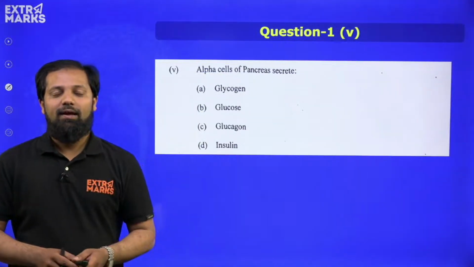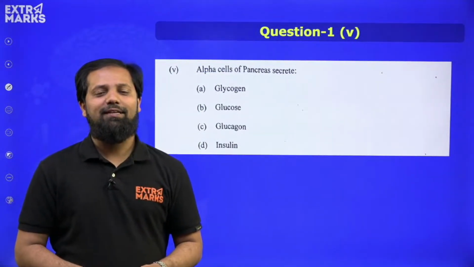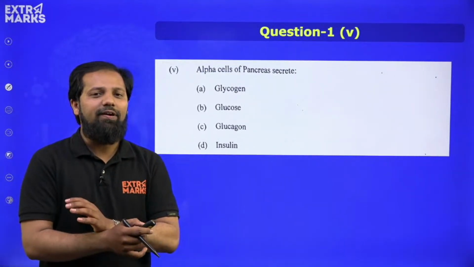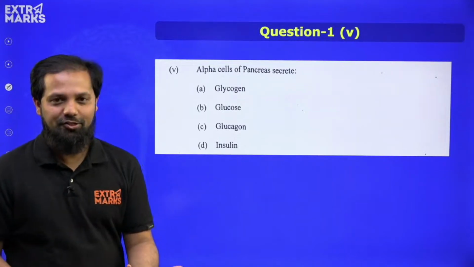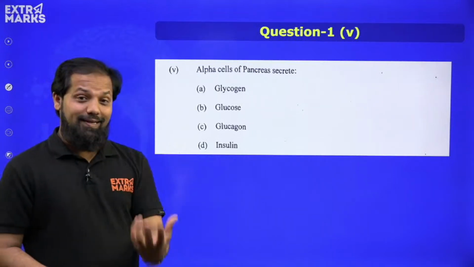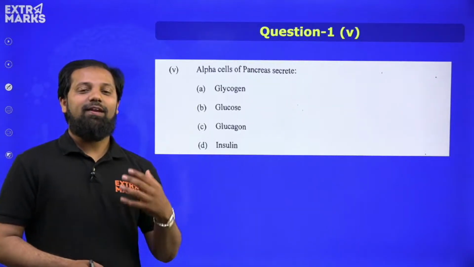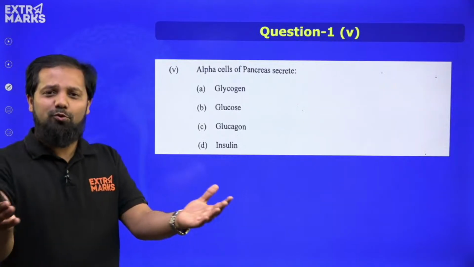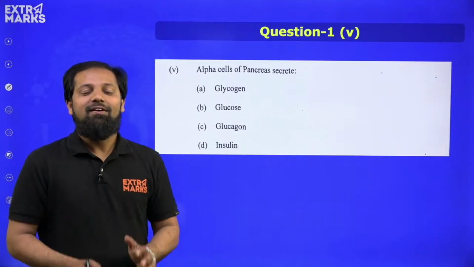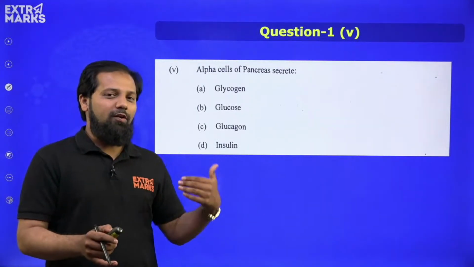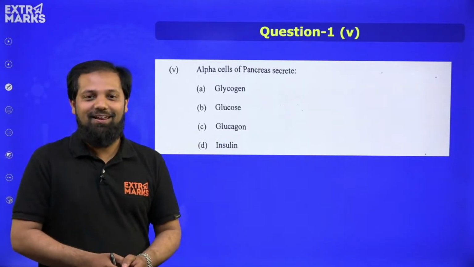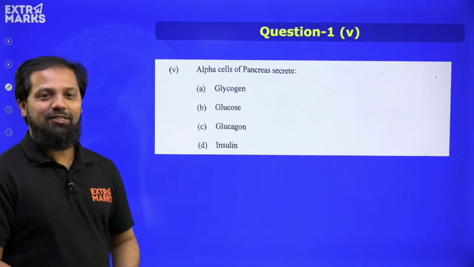Now moving ahead, a question from the endocrine system, alpha cells of pancreas. Again, a very common question that is usually asked, right? Also, we have discussed these kinds of questions in our weekly test discussions. We have discussed them whenever we have conducted homeworks. A lot of students have asked us, so it has made it evident to tell that all the questions that we are going to solve and all the questions which we have in the paper, we have solved at Extramarks live classes. Now moving ahead, let us solve this question.